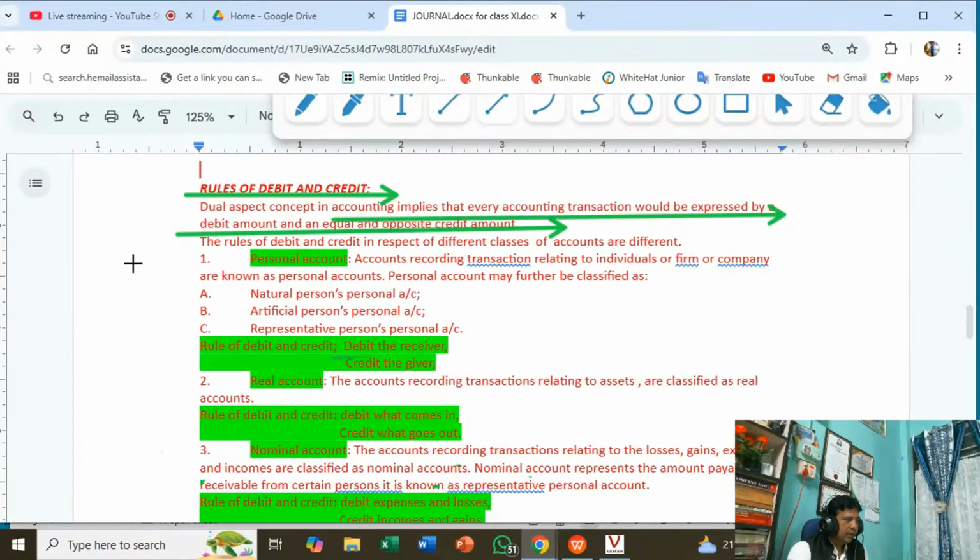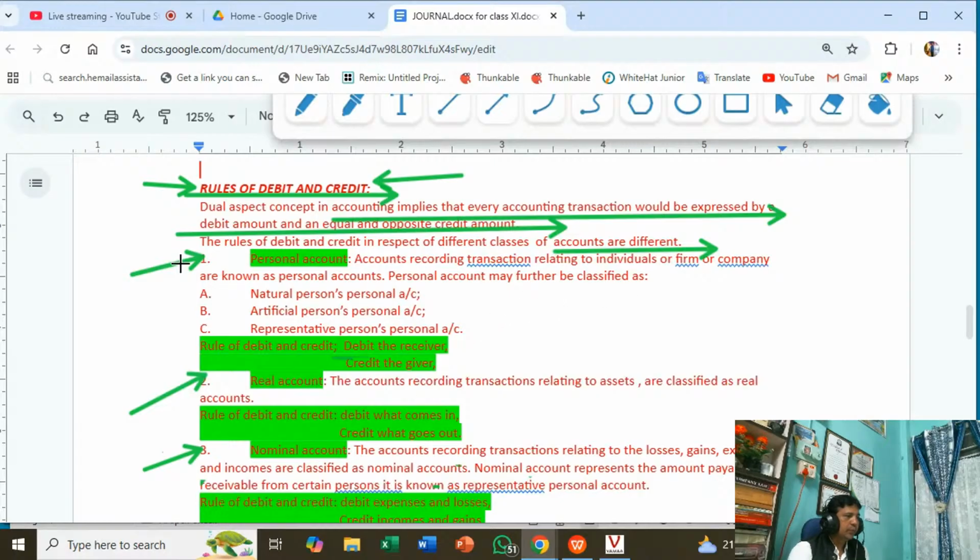Now, for recording transactions, to understand the rules of debit and credit, you have to understand the accounts. The rules of debit and credit in respect of different classes of accounts are different. Classes of accounts, broadly: personal account, number two real account, and third the nominal account.